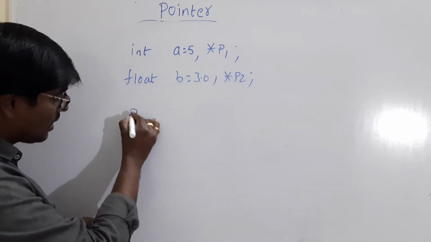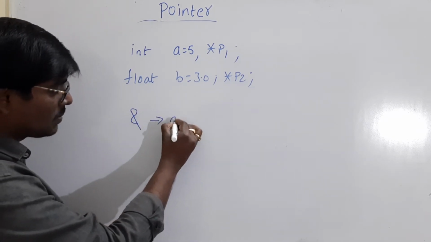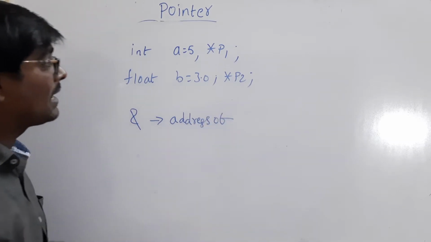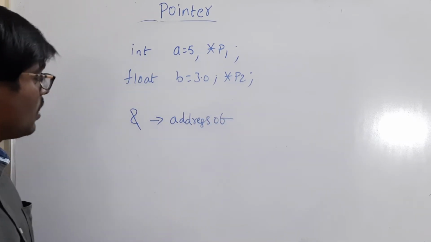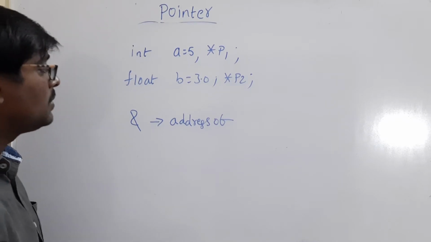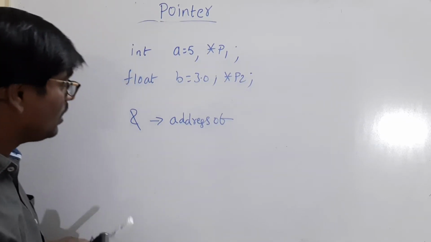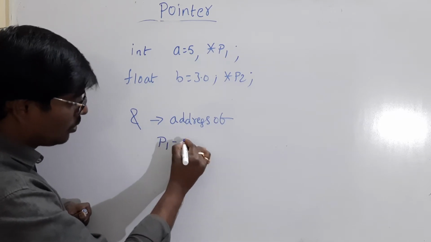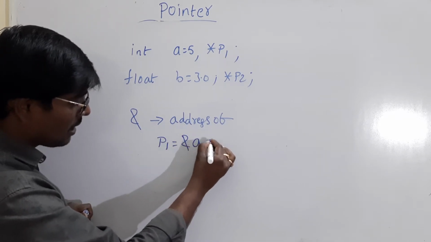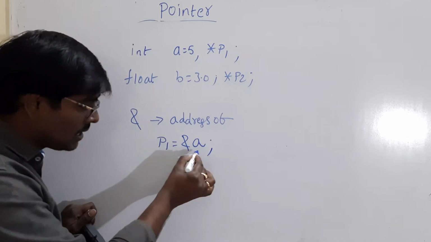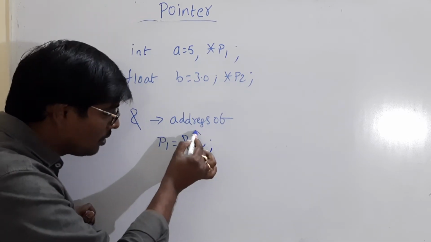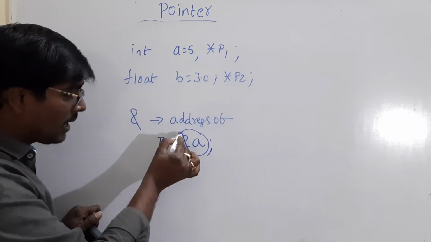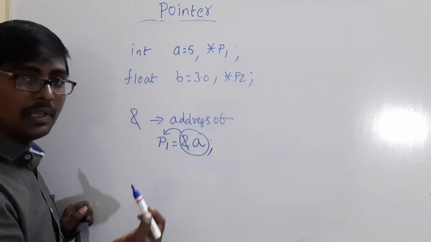For assigning address, we are using the symbol ampersand. Ampersand means address of. Whenever you are using the symbol ampersand, that is address of. Okay. Now, p1 is equal to &a. That means a is the normal variable, &a is address of a. Now that address is assigned to p1.